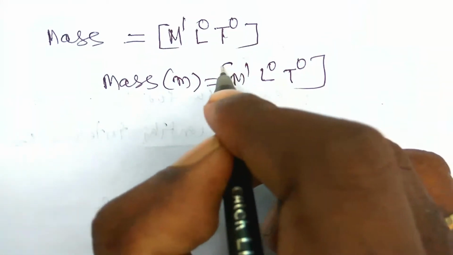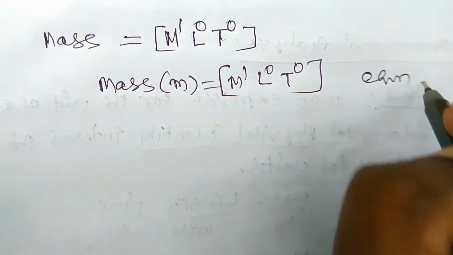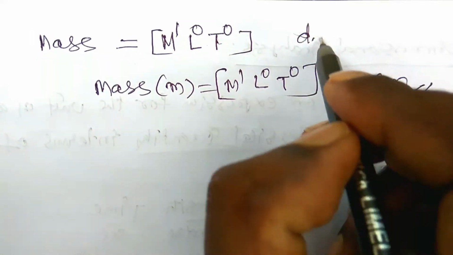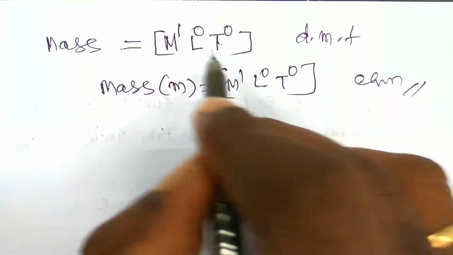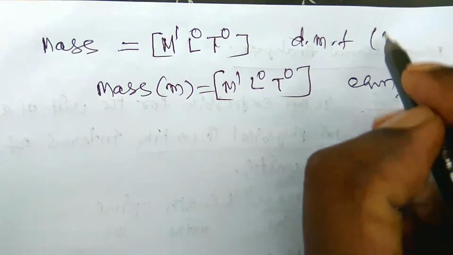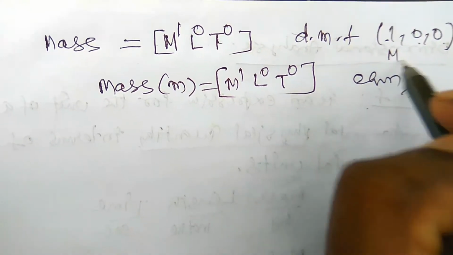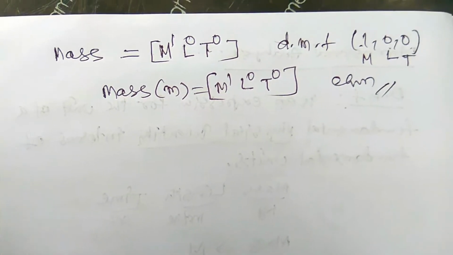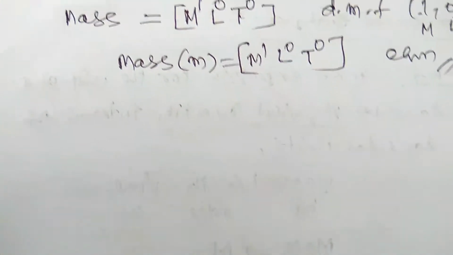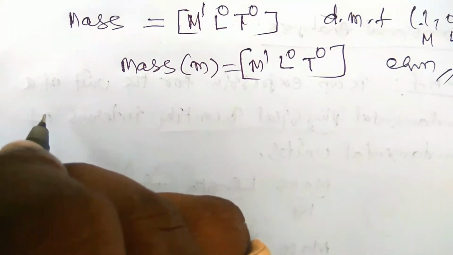This is the dimensional equation and this is the dimensional formula. The dimensions are 1, 0, 0: this is mass, this is length, this is time. Okay, and now you have to write the dimensional formula for density.